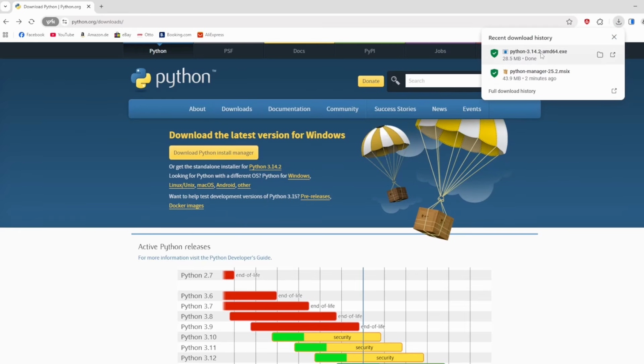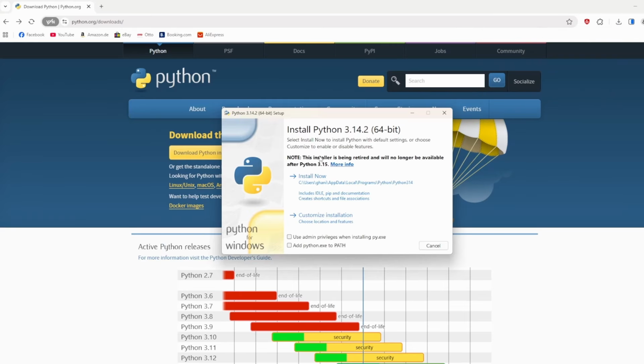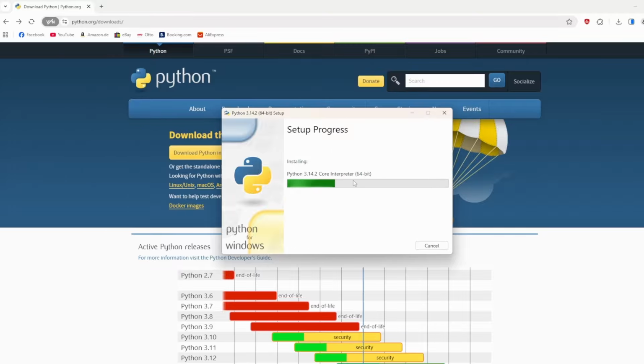Once downloaded, you can just press the installer. This should open this window, and if you're on Windows, you want to add the python.exe to your PATH, so press that. Let's click on install now. This includes IDLE, pip, and documentation, and especially pip is later on very important. So let's press this and wait for the installation to finish. And now the setup was successful. So now we can just close this.